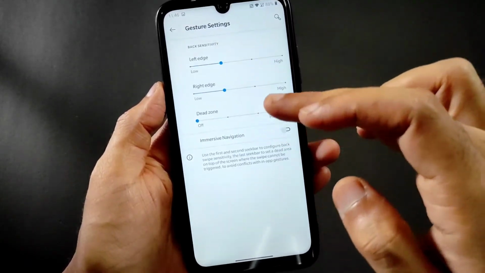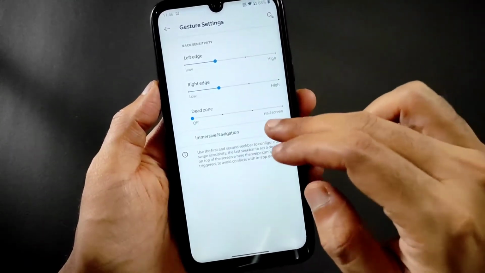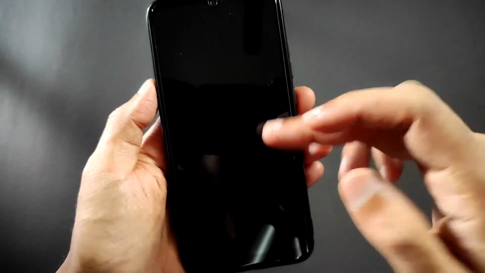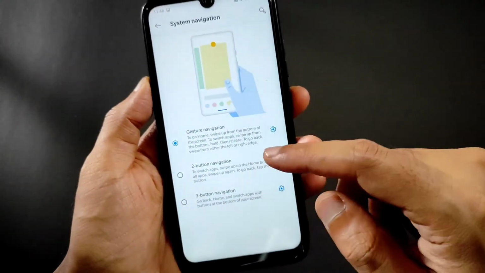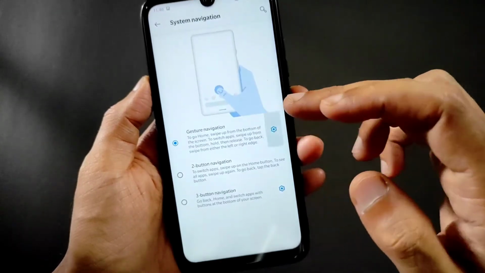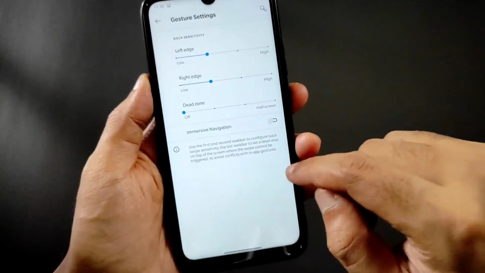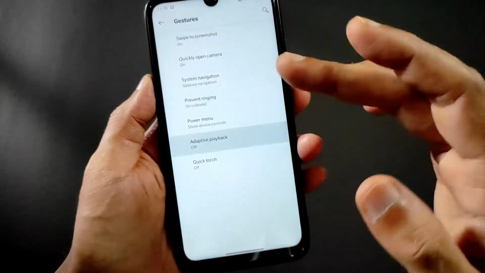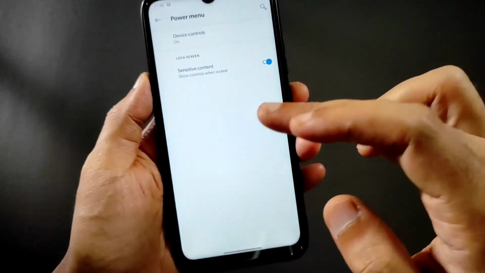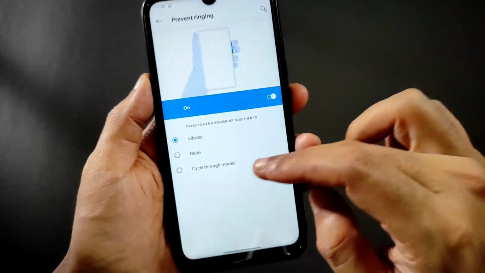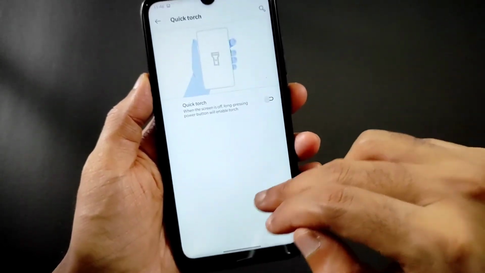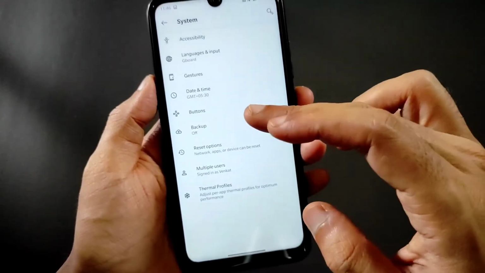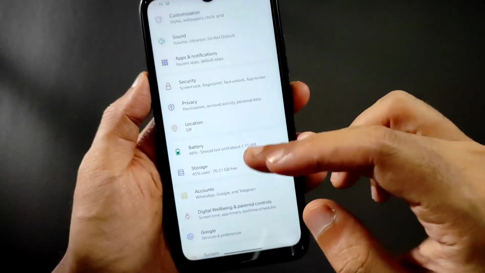Immersive navigation is also given. It takes a reboot like that. And if you disable this, it will be again like that. And adaptive playback is given. Power menu settings are given. Prevent vibration, that is also given. Quick torch also, if you want, you can enable here. Those are the basic settings.